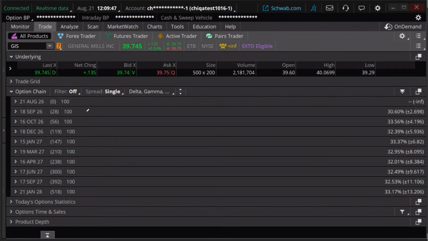Very often, and we'll give an example later of one that's shorter term, but I'm going to go with one. I don't have a choice on this, first of all, but your time frame needs to kind of match your forecast. If your forecast is, I'm bullish for a week, but that's all I want to be in the trade, it probably doesn't make sense to do a September 18th diagonal here on our short strike. But I'm going to go here and I'm going to do this. That's fine. We're selling the shorter term one. We're going to buy the longer term one. I'm going to do September, October.